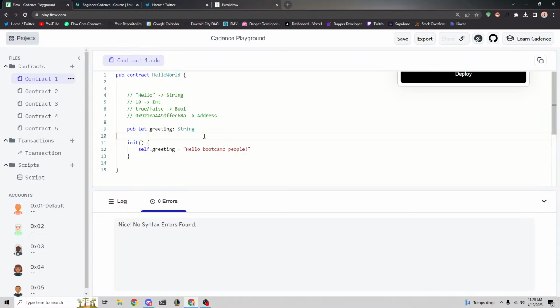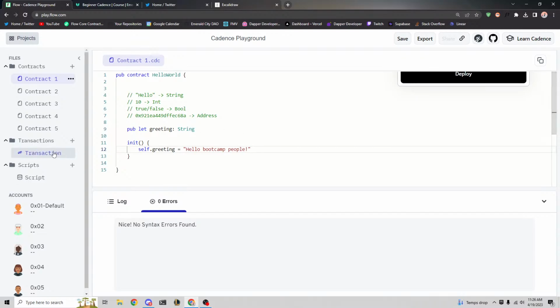So right now, this contract defines a greeting variable that stores this inside of it. So I'm going to ask a question. If I were to call a transaction that calls into this contract, would I be able to change this greeting? What do people think? Would I be able to change this greeting right now if I were to call a transaction? Yeah, the answer is no. And the reason for that is because I didn't define any ability for that to happen.